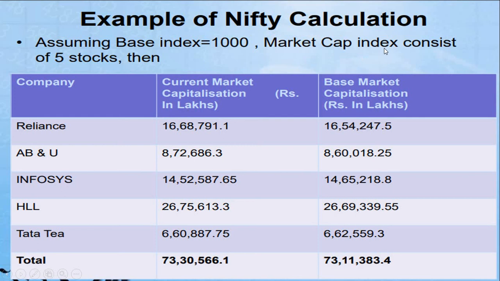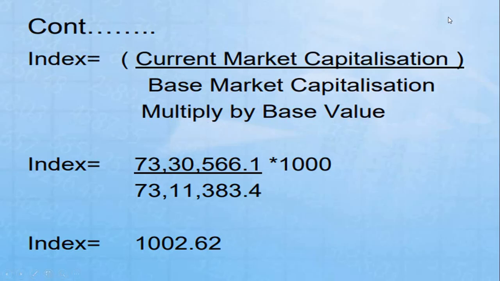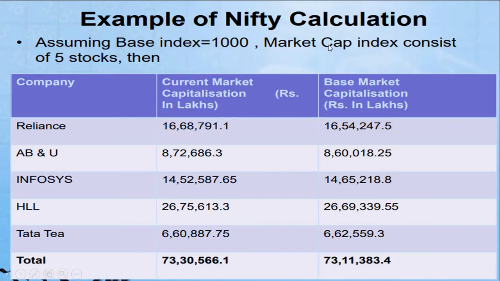The market capitalization in the index consists of 5 stocks. Actually we should take 50 stocks, but it is very difficult to show you, so I have taken only 5 stocks that are in Nifty. The company names are Reliance, HDFC, Infosys, HUL, Tata. Then the current market capitalization, in rupees lakhs, and this is the base market capitalization, in rupees lakhs.